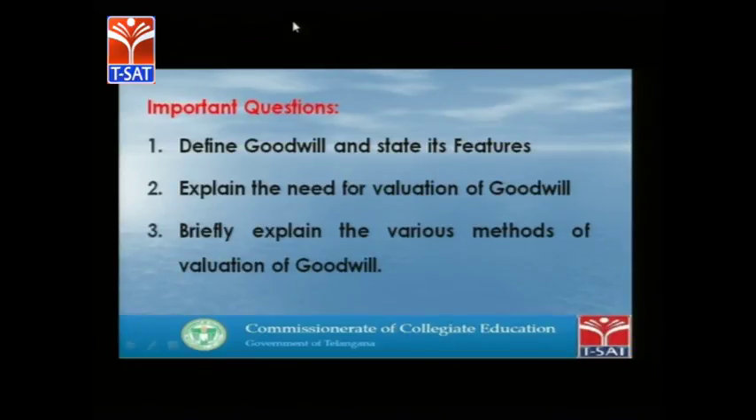What are the need and necessity for valuation of goodwill also? Under sole proprietorship, why is goodwill to be calculated? Under partnership firms, why is goodwill to be calculated? In the case of a joint stock company, why is goodwill to be calculated? Under what circumstances is goodwill to be calculated? We have to discuss in detail.